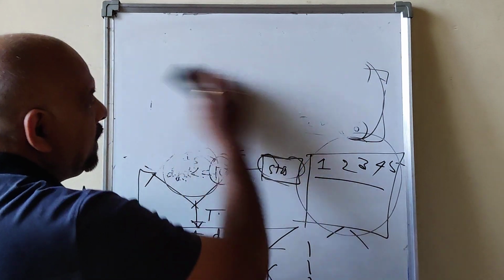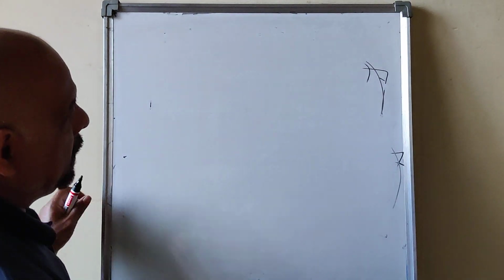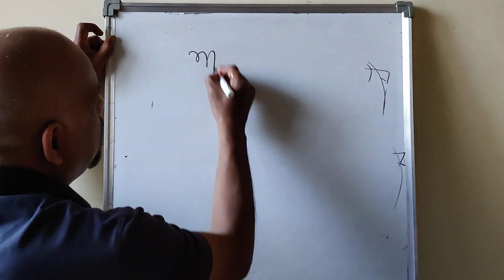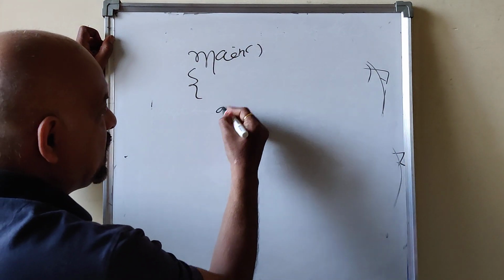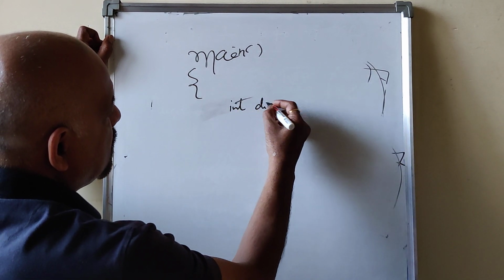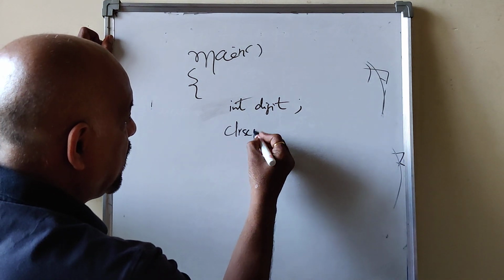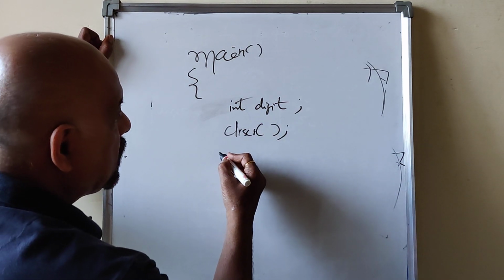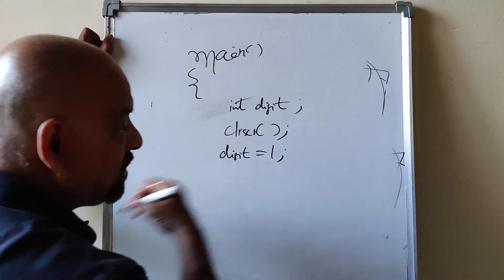So suppose I write the same code using a while loop. For example, I will write a program for this. Execution always starts from main, right? Suppose I write int digit. Clear screen will clear the monitor. Then what you have to do: initialize digit is equal to 1, the initialization statement.